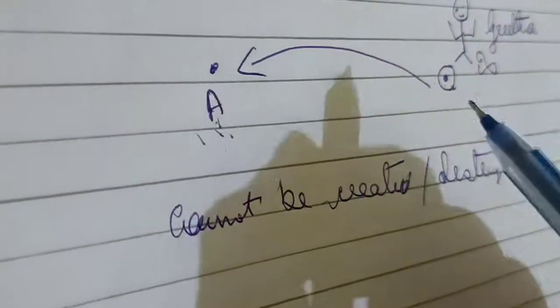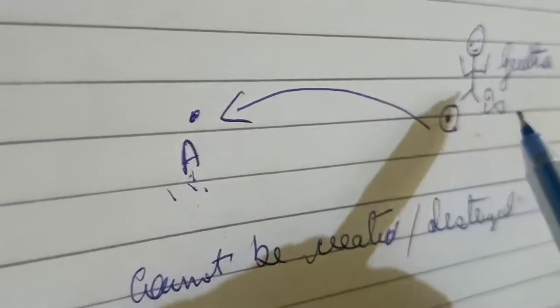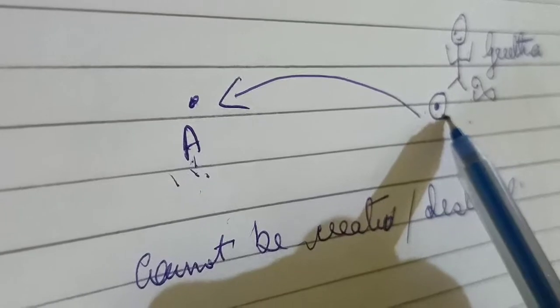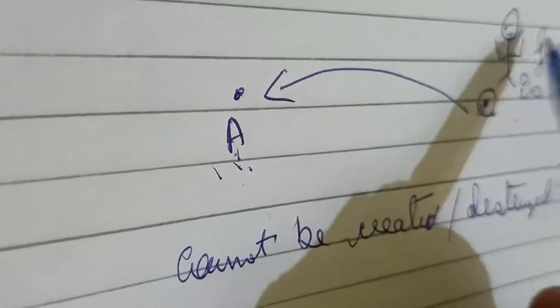Now here, the energy which Geeta is spending, where is it going? That energy will get stored inside this charge. Whatever energy Geeta is spending will be stored in this charge.